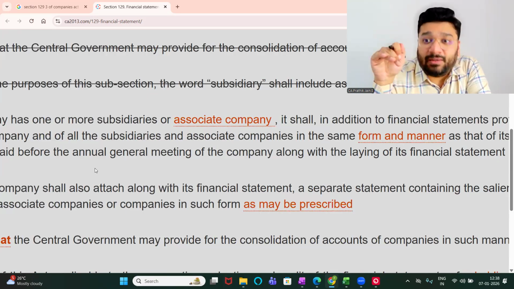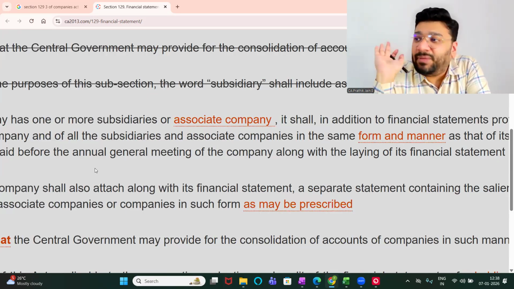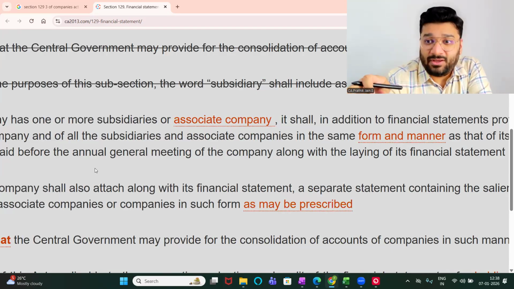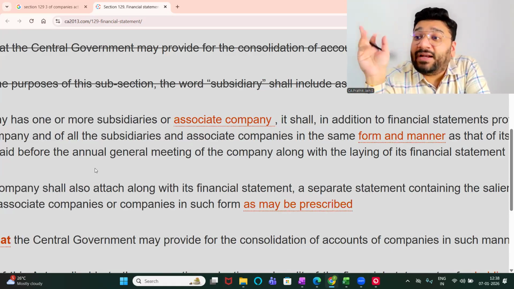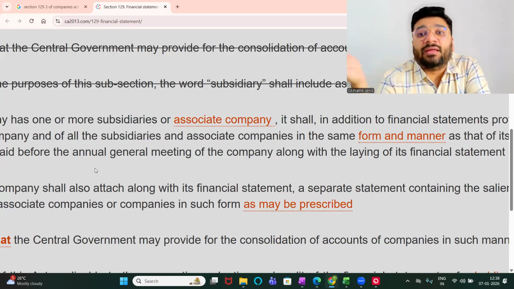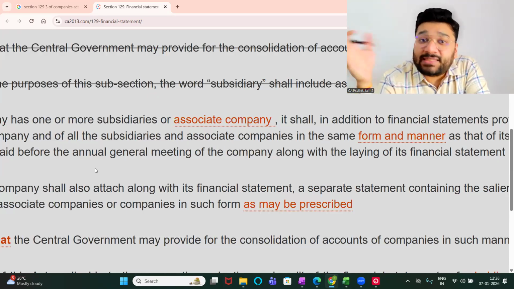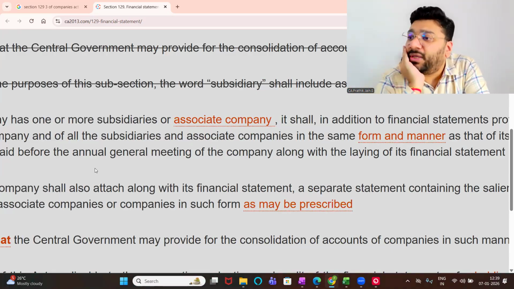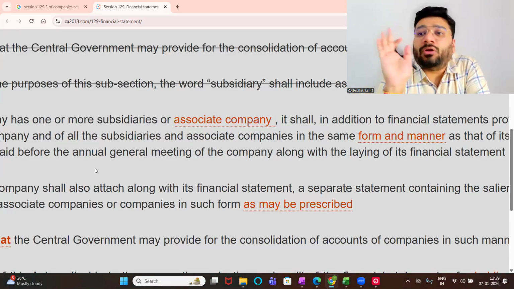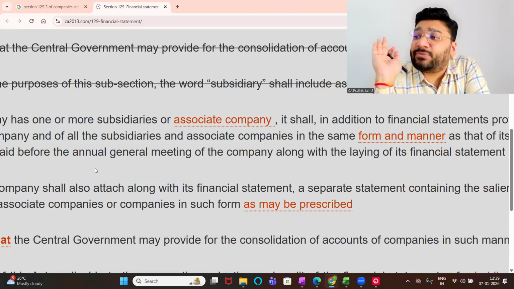But if it is applicable up till now, then you have to prepare the CFS. That's why we gave event-based exemption. If any law says or if any standard says to apply up till now, then apply. Otherwise, not compulsory. Since we put AS 21 under event-based exemption, if event is there, then prepare it. Otherwise, not required. If there is any compulsion to prepare CFS, prepare it. Otherwise, not required. Okay, not okay. So as on today, for non-corporates, there is no applicability of AS 21.